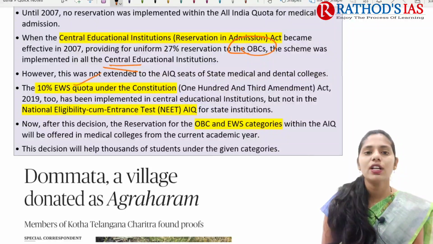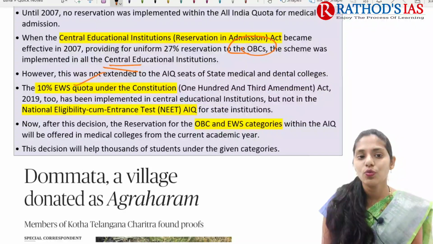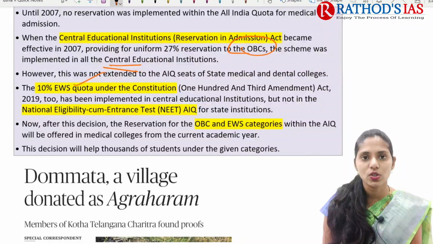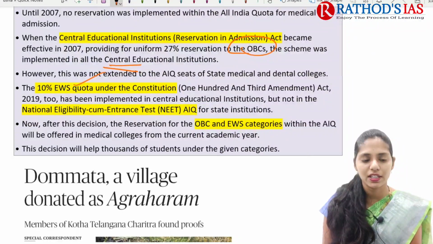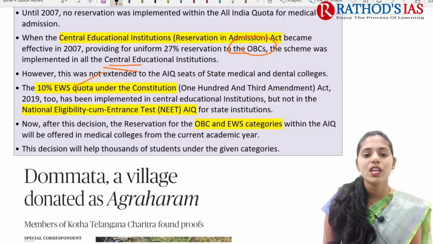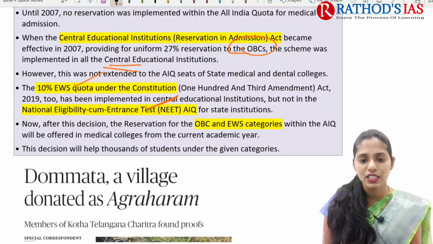Later, a 10% economically weaker sections quota, added by the 103rd Constitutional Amendment Act of 2019, has been implemented in central education institutions but not in NEET for state institutions.